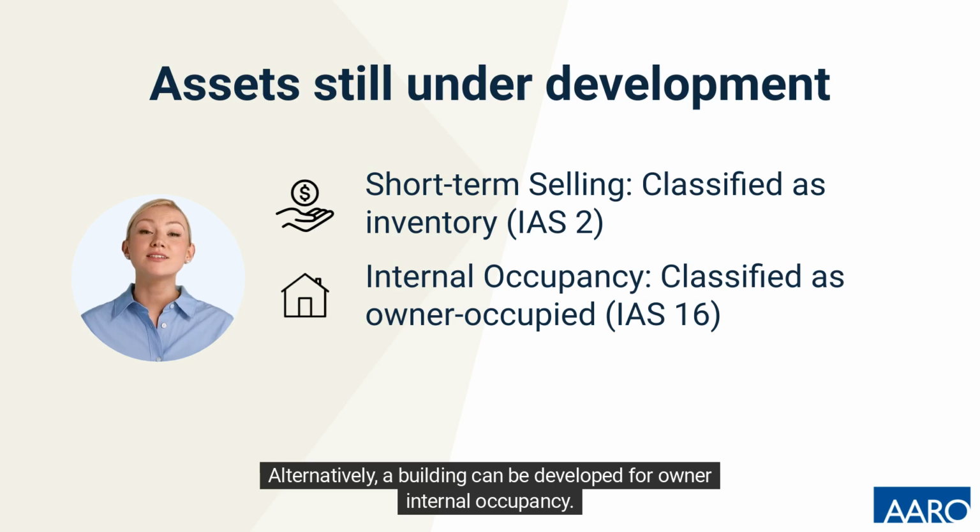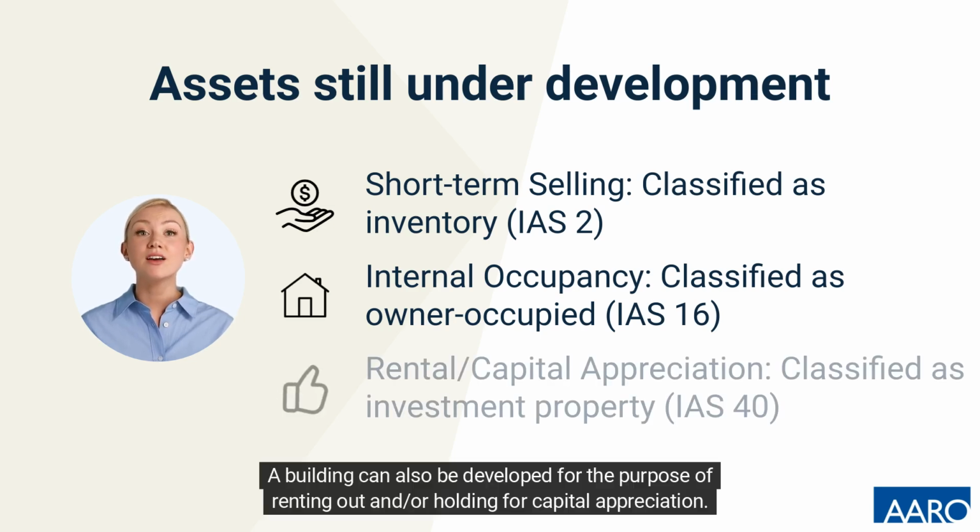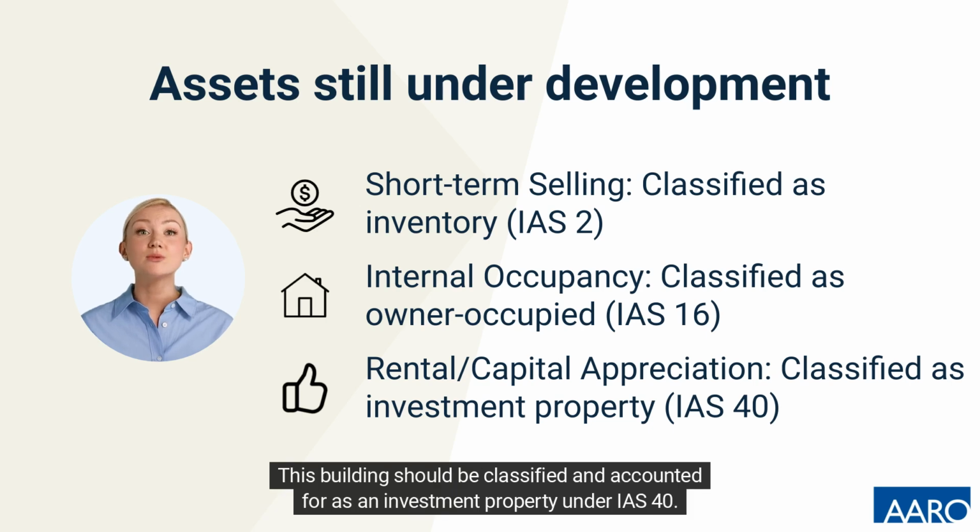Alternatively, a building can be developed for owner internal occupancy. This building should be classified and accounted for as owner-occupied property under IAS 16, PPE. A building can also be developed for the purpose of renting out and/or holding for capital appreciation. This building should be classified and accounted for as an investment property under IAS 40.